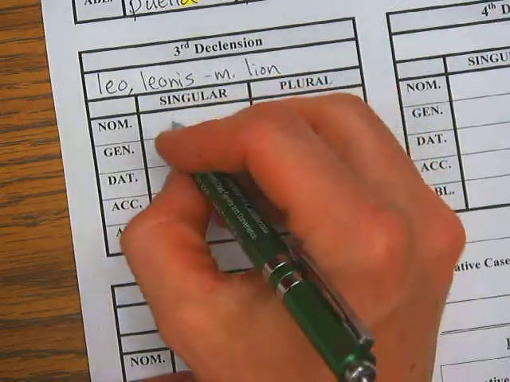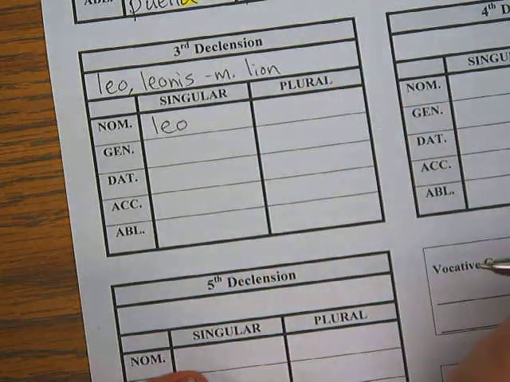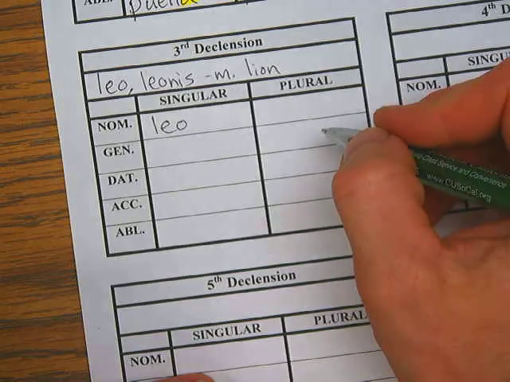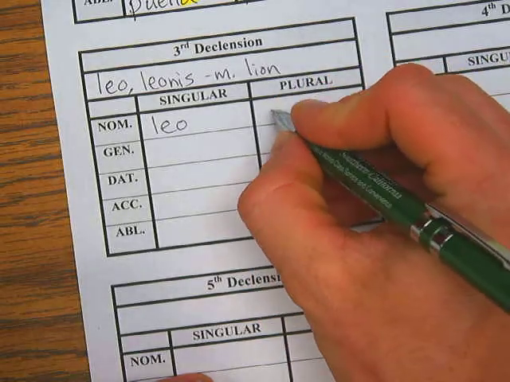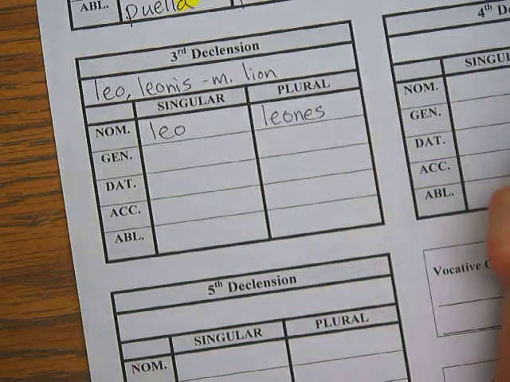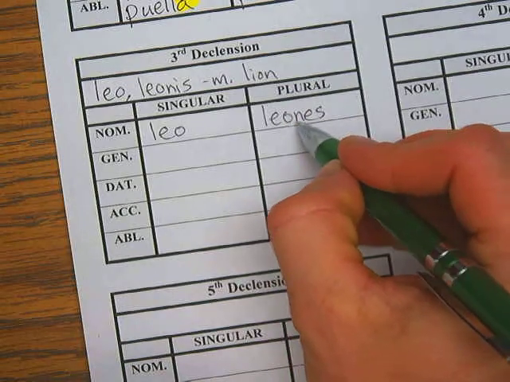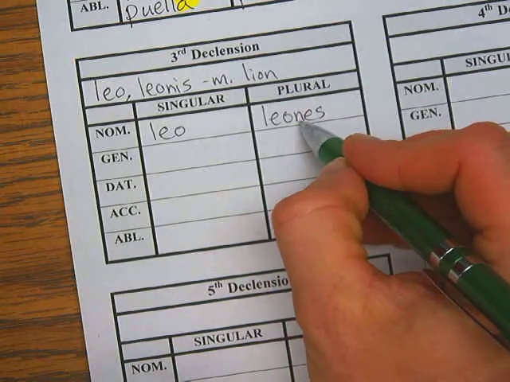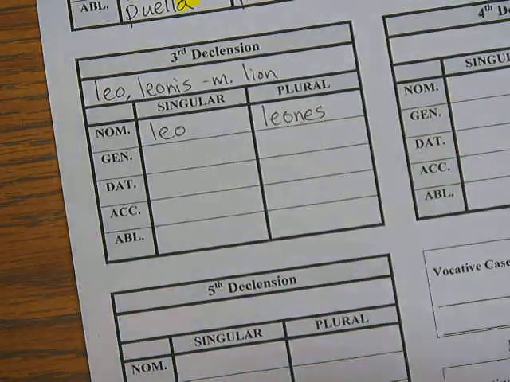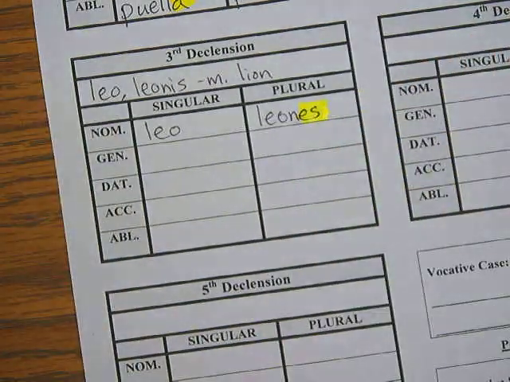Okay. If the lion is walking, you say leo ambulat. And we don't really say there's an ending on that one. It's just that's the form, okay? But if there's more than one lion, we say multi leones. Okay? Now what happened here is I expanded the stem of the word. I added some letters here, and then I added the ending. The ending is actually es. Okay, it's not that whole thing.